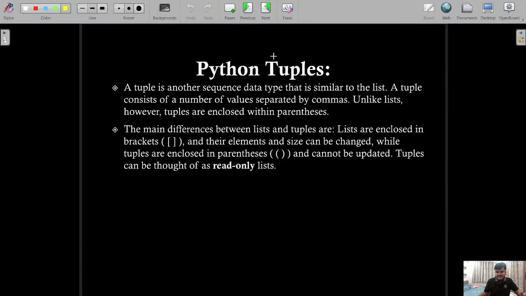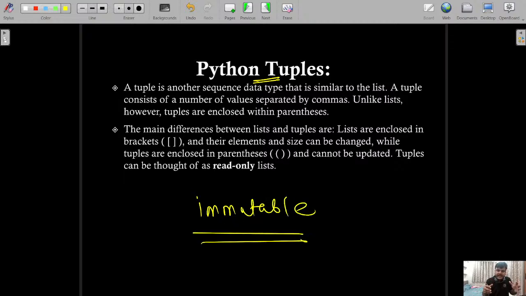Now Python tuples. If we talk about Python tuples, whatever we have discussed about Python lists, the tuple is just like a Python list, but tuples are immutable. If you create a Python tuple, you cannot change it. And tuples are declared in parentheses. Apart from that, everything is valid.